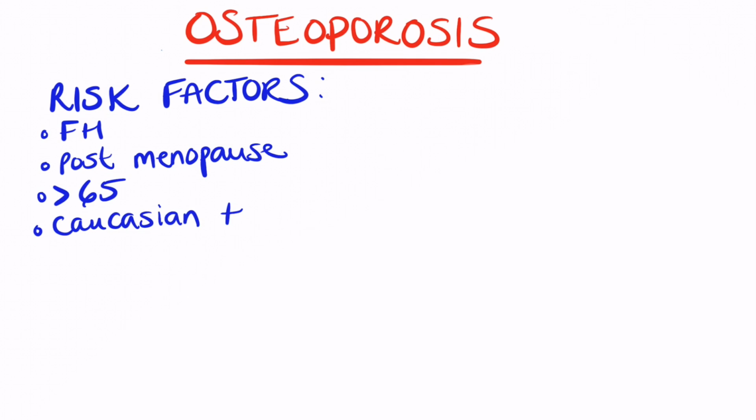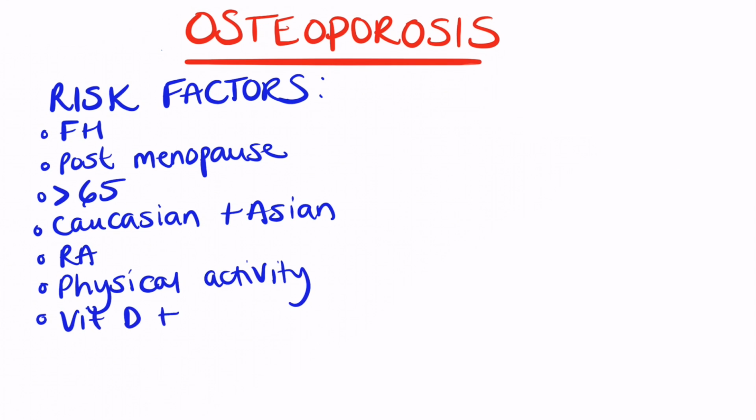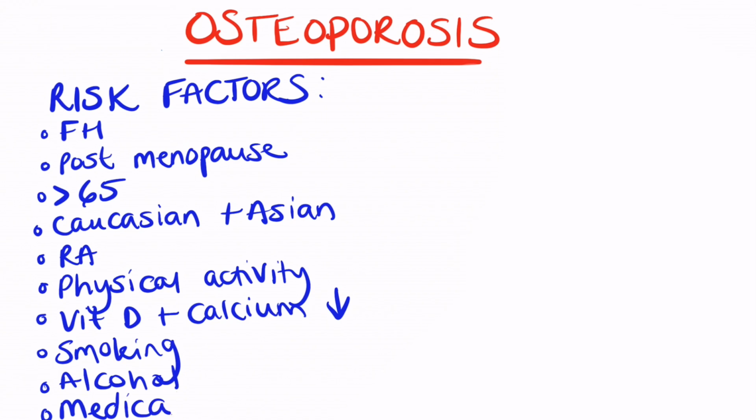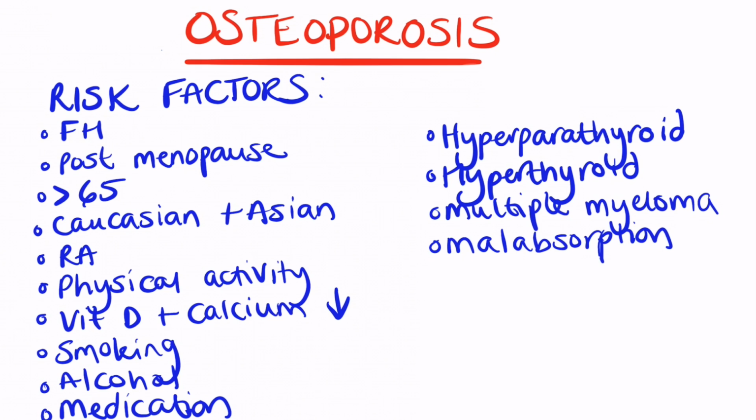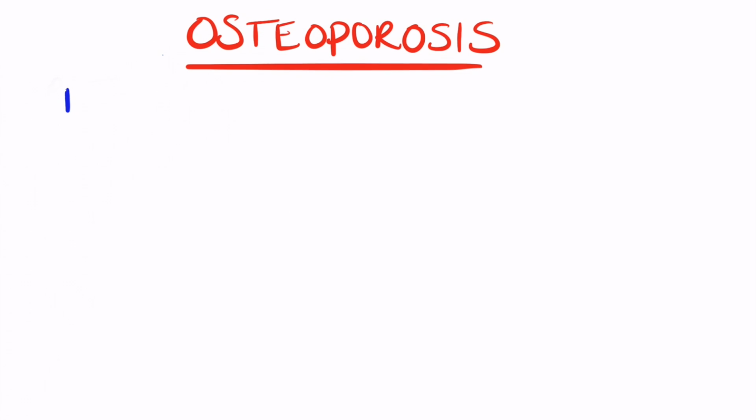Family history, postmenopausal women, over the age of 65, people of Caucasian and Asian descent are more prone to osteoporosis, rheumatoid arthritis, poor physical activity, vitamin D deficiency and poor calcium intake, smoking, alcohol use, medicines such as warfarin, lithium, proton pump inhibitors and steroids, hyperparathyroidism, hypothyroidism, multiple myeloma, malabsorption syndromes, and decreased testosterone.